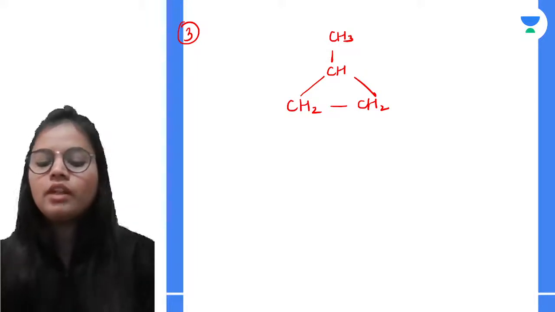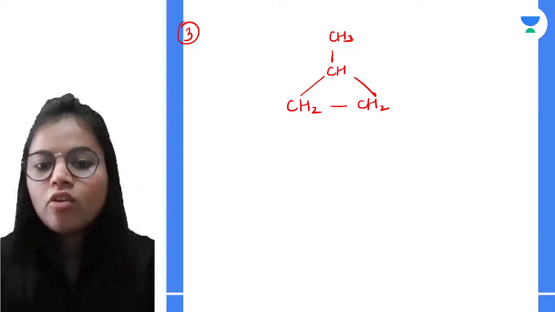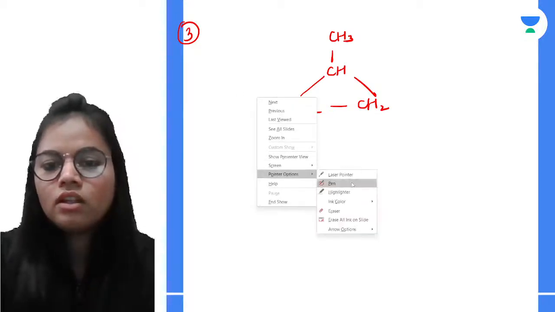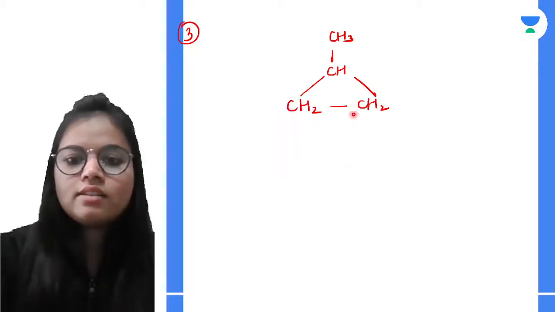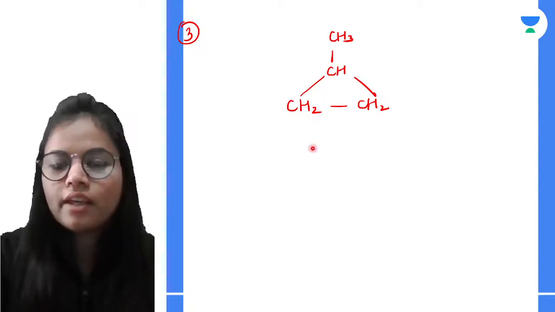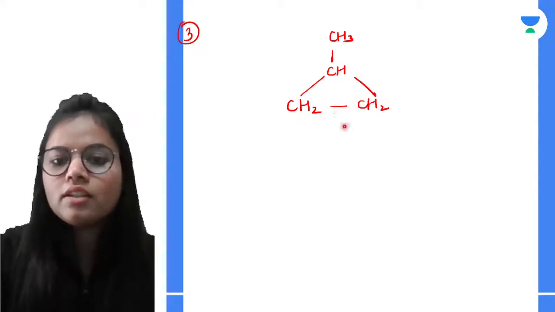Now how to name it? See, this is my cycle, right? You can see that this is my cycle.